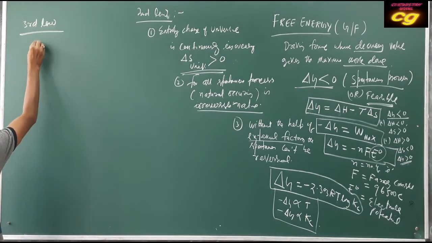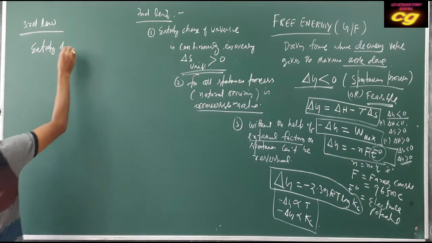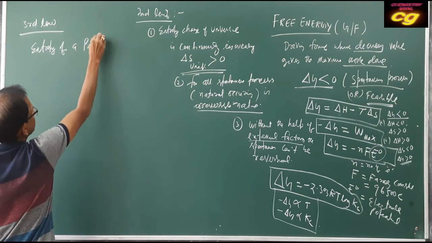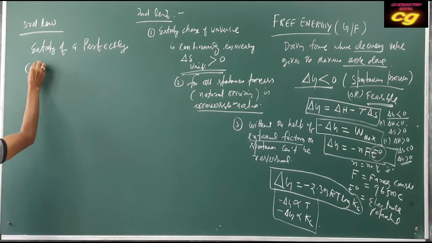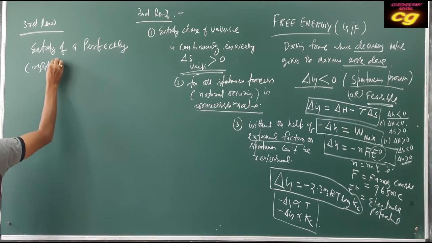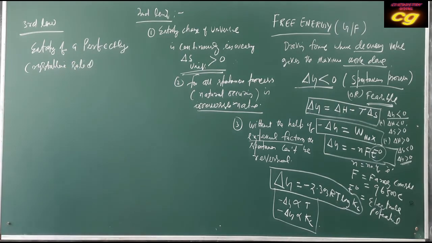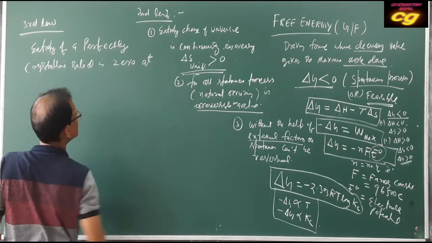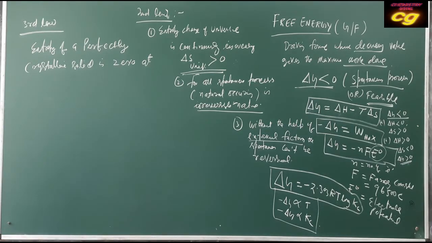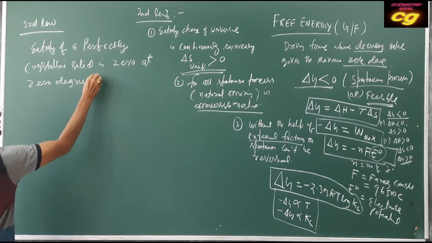So the entropy of a perfectly crystalline solid is 0 at 0 degree Kelvin.